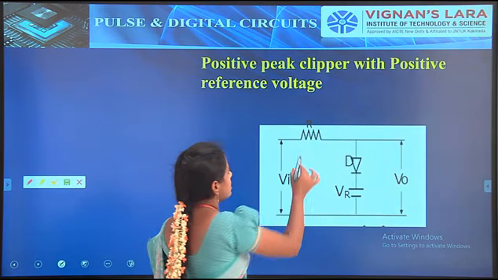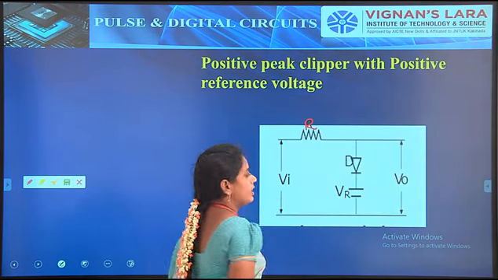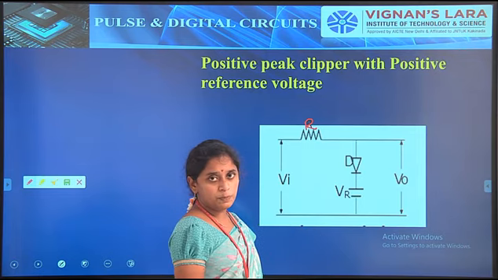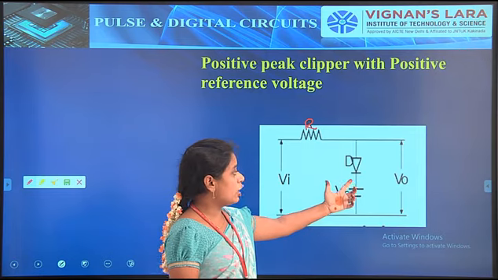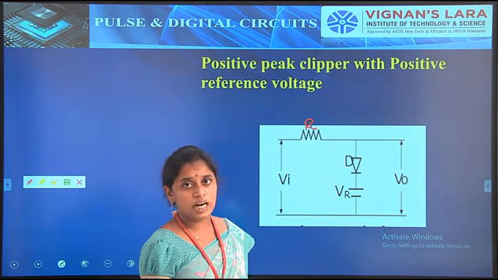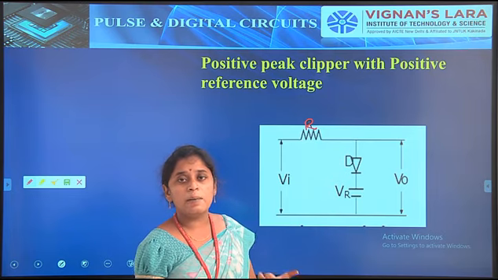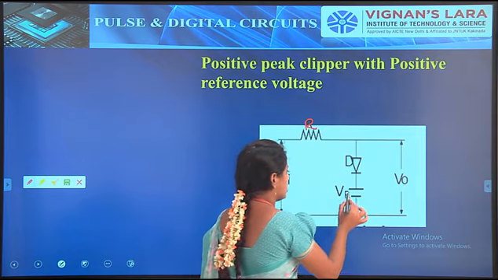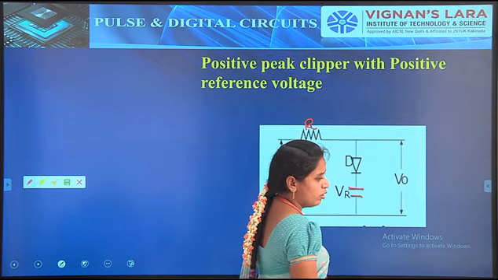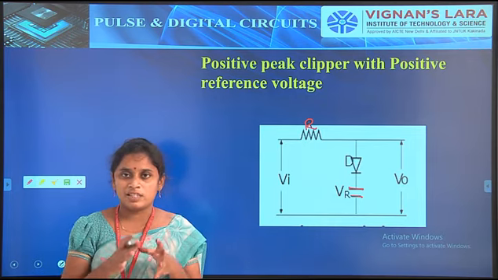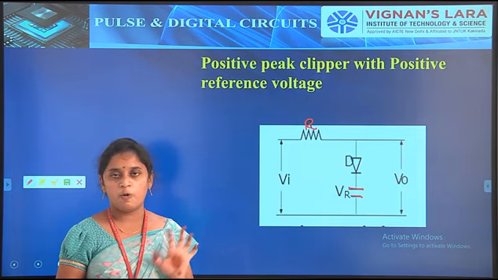Here the input is applied to the resistor and the diode is connected in shunt with the input signal. The other terminal of the diode is generally connected to the ground for the zero reference, but here we have to consider a positive reference, which is indicated with VR. With a small example, we can explain this operation.